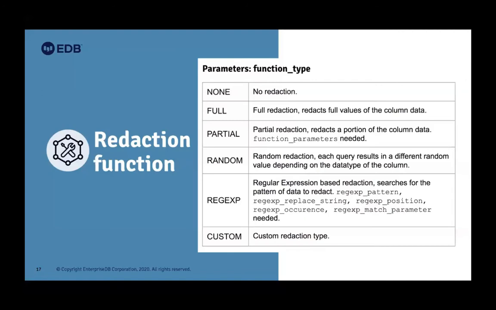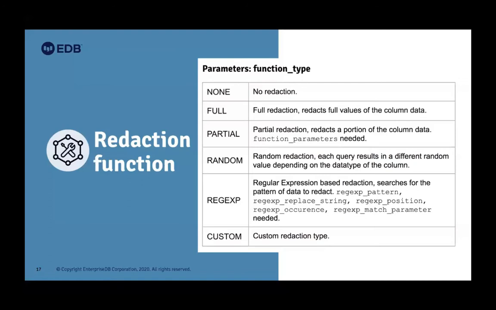The next is the partial type. Partial is, I think, the most famous one, or the one we usually use. Partial redaction is where some of the data is redacted and some is shown, as we saw in the previous example. We just showed the last 4 digits, but the rest was hidden. For that, you also need to pass the function_parameter. That parameter indicates the internal logic of my data format. In SSN, the format will be something like 3 digits, then a separator, then a few digits, then a separator and 4 digits, right? That needs to be specified, otherwise it is not going to work properly. That's mandatory, you need to pass this parameter as well.